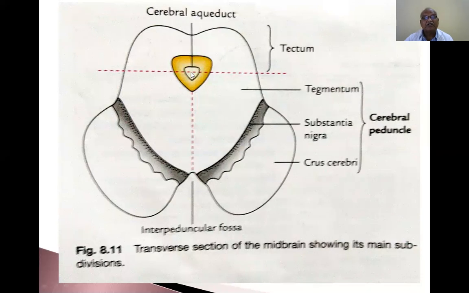The canal present in this one is called the aqueduct of Sylvius, the cerebral aqueduct. That is continuous above with the diencephalon, and continuous below with the pons, the fourth ventricle, and also with the medulla oblongata, the central canal of the medulla oblongata, and the central canal of the spinal cord.